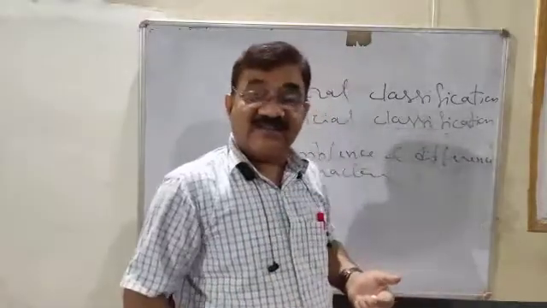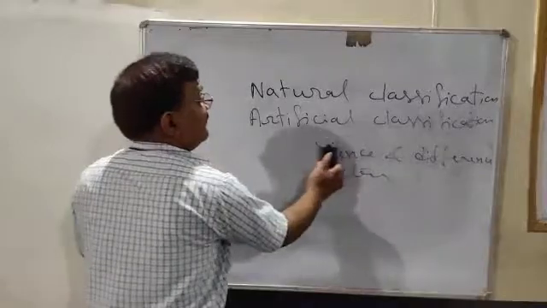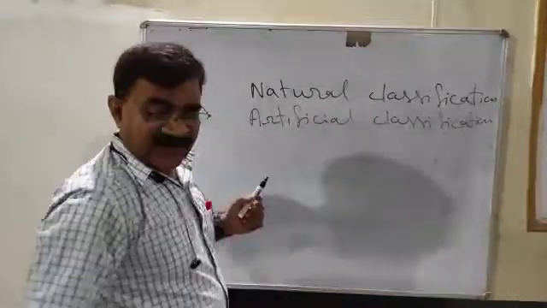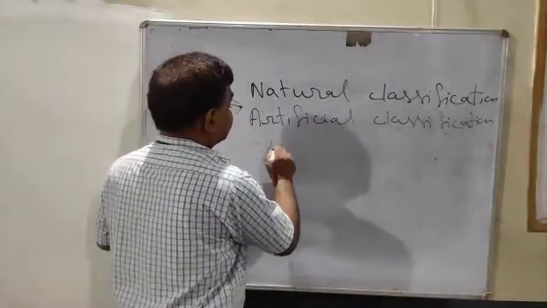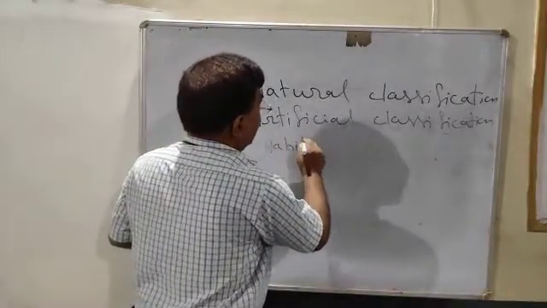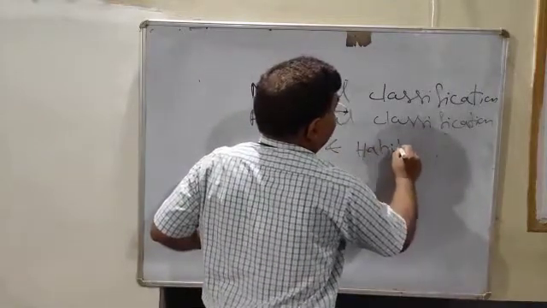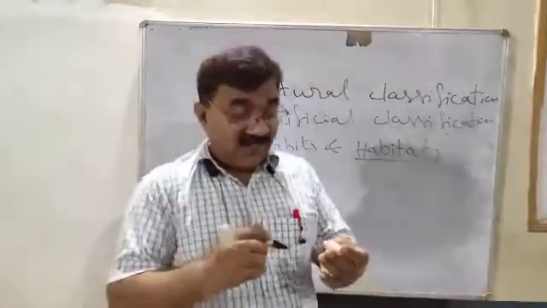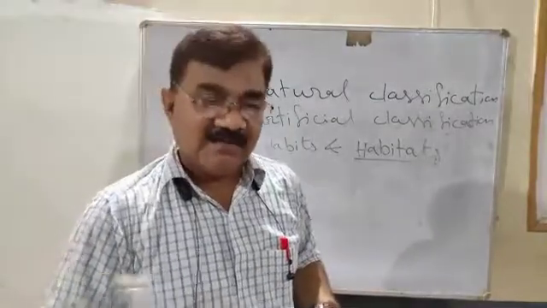If classification is done on the basis of habits and habitats. Now try to understand. Habitat means the living place, where the plant is found or where the animal is found.